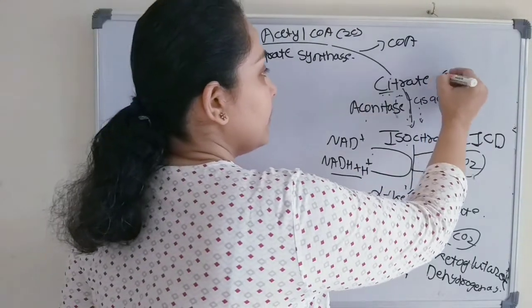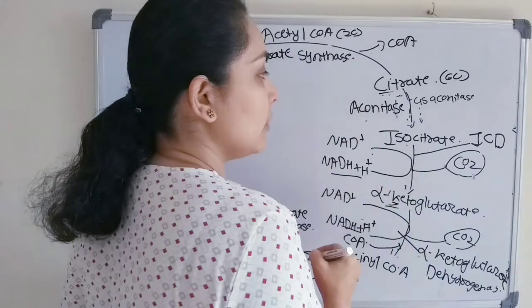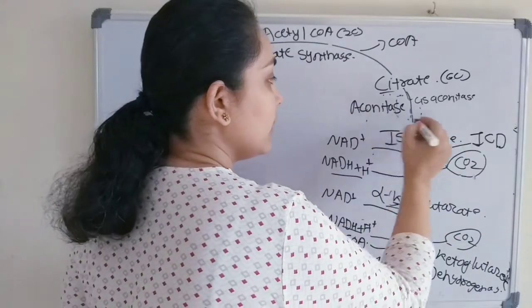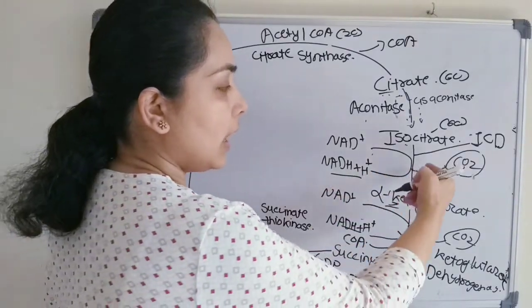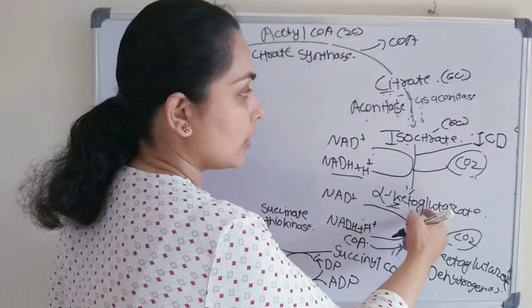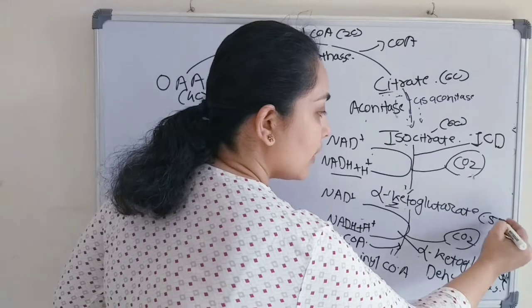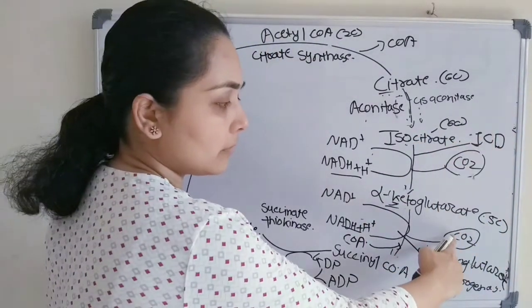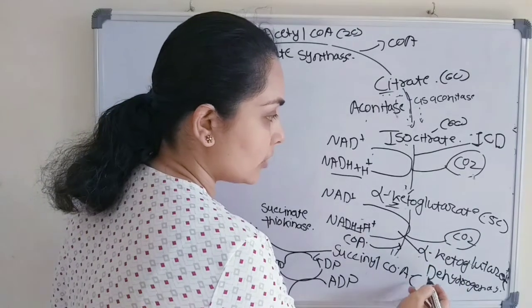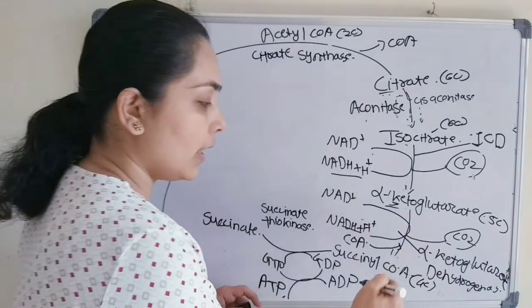This citrate is a 6 carbon compound, isocitrate again a 6 carbon compound. After removal of 1 carbon, alpha ketoglutarate is 5 carbon, and again one more carbon is removed in the form of carbon dioxide, so this is 4.